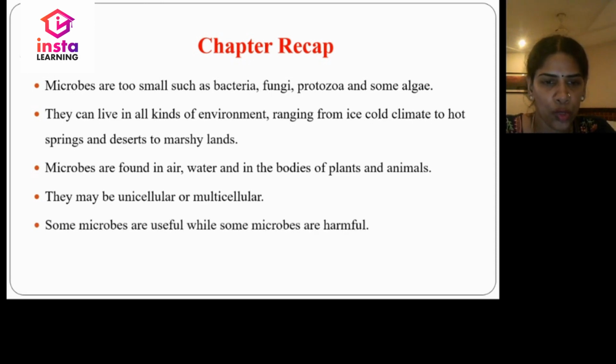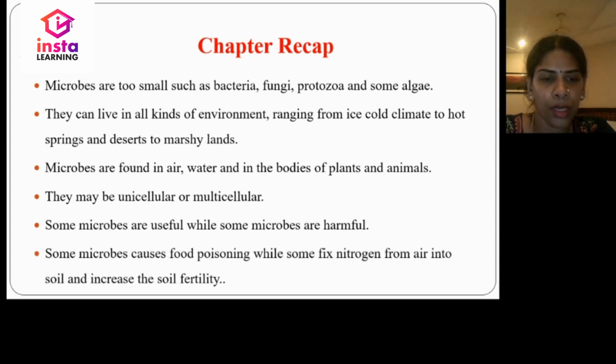Some microbes are useful while some microbes are harmful. Some microbes cause food poisoning while some fix nitrogen from the air into the soil. There are some microbes which help to increase the soil fertility. This ends chapter 2.